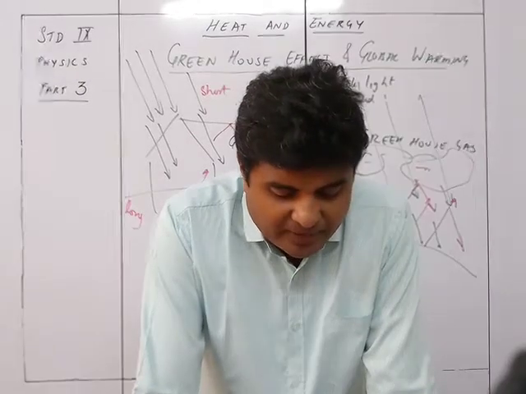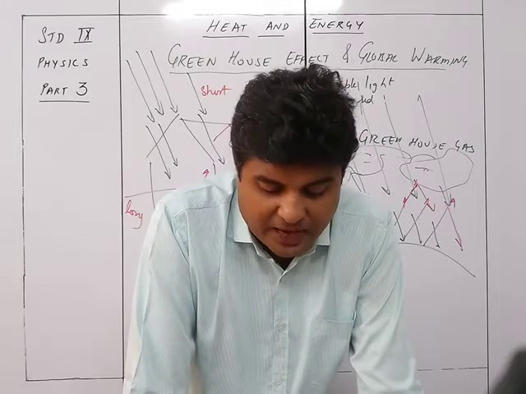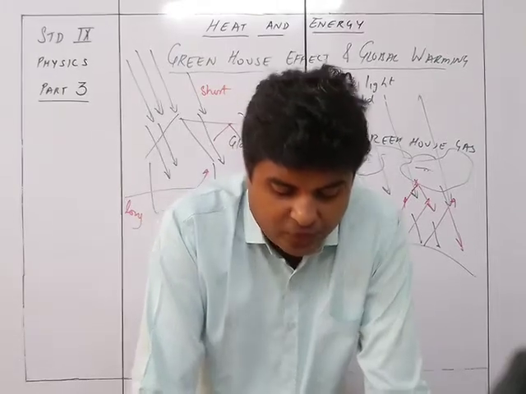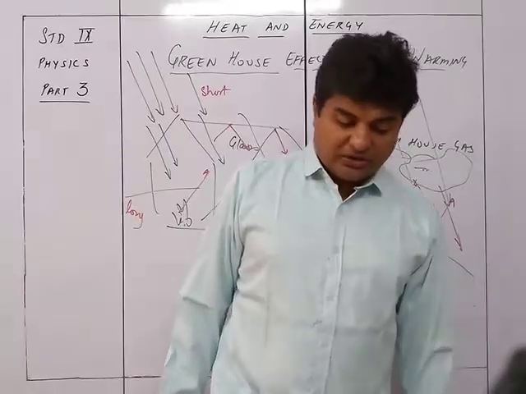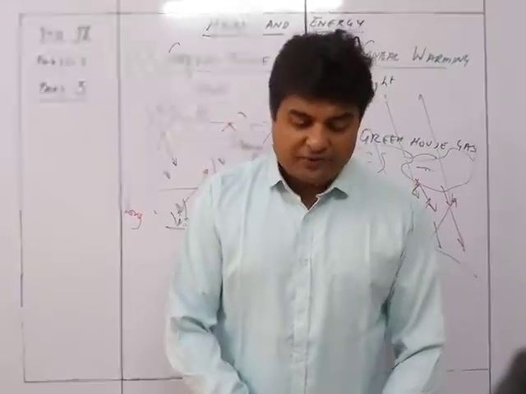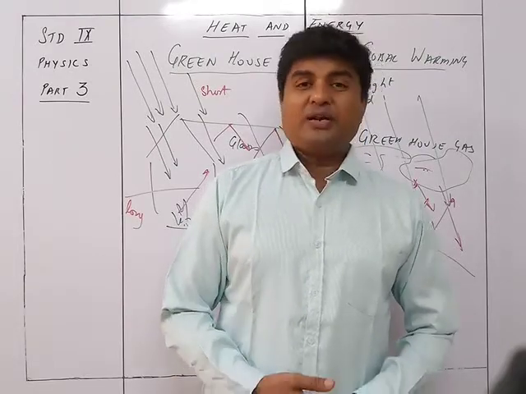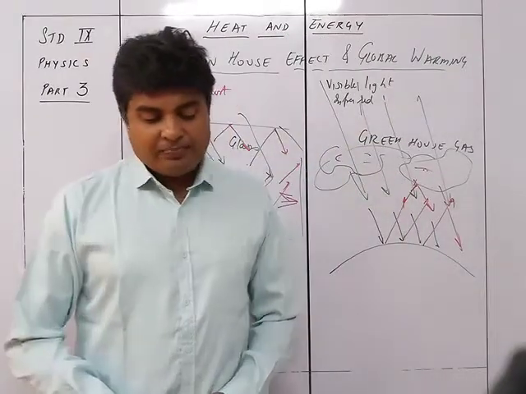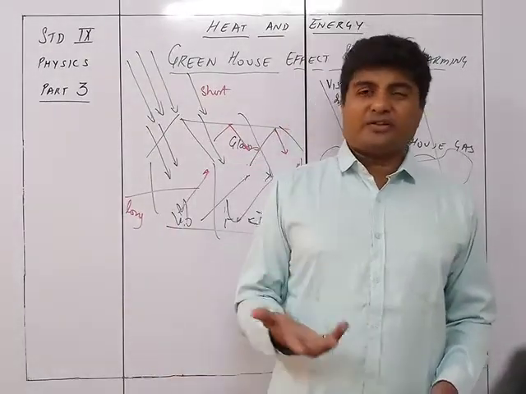It is believed that human activities are responsible for the increase in greenhouse gases, namely carbon dioxide, in the Earth's atmosphere. The main human activities responsible for the increase in carbon dioxide are given below. First, the burning of fuel, deforestation, transportation and industrial production, particularly the cement industry. So you can see that it is mainly fuel burning. We know that when any fuel is burned, carbon dioxide is generated.